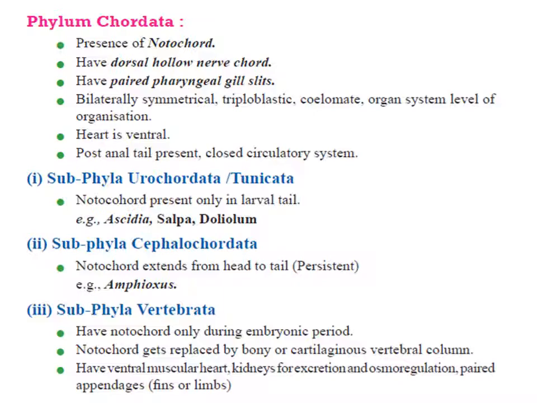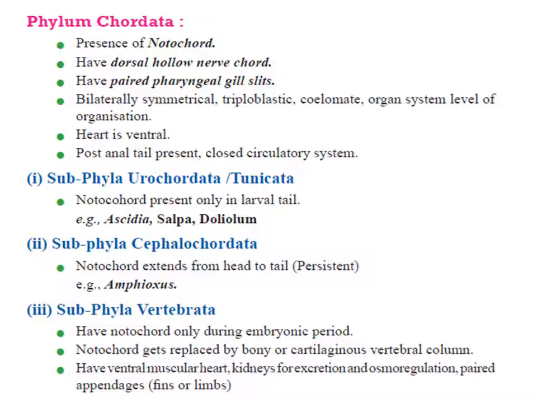In chordates, during embryonic stages, a hollow nerve cord is also seen, and the embryo also shows pharyngeal gill slits. The members of phylum Chordata are bilaterally symmetrical, coelomate, triploblastic with the organ system level of organization. Heart is ventrally located. They have a post-anal tail with a closed circulatory system.